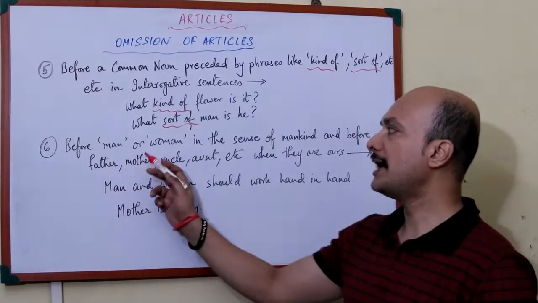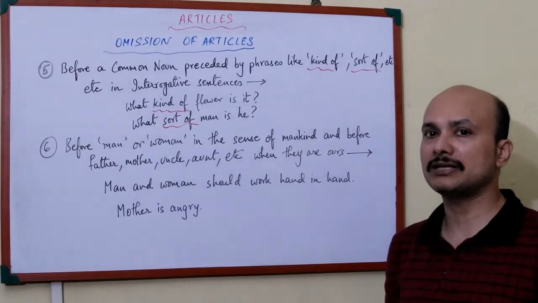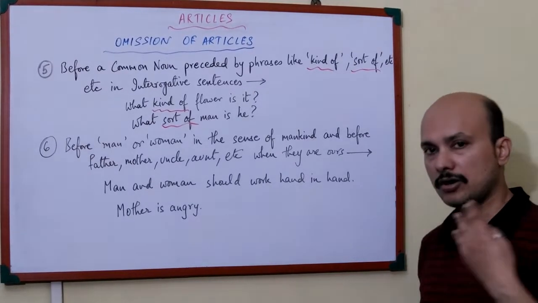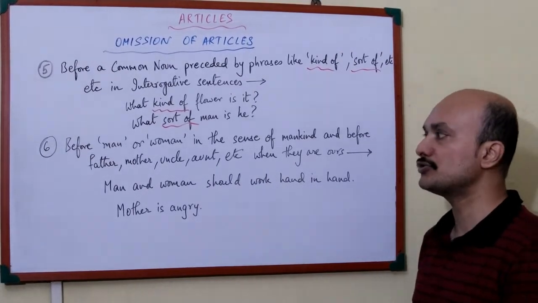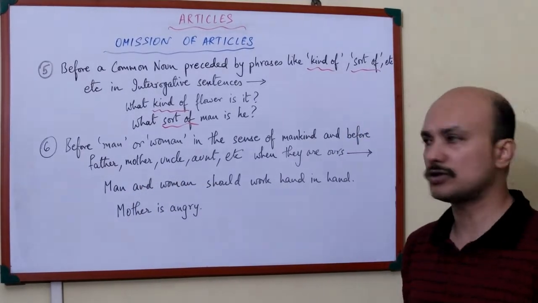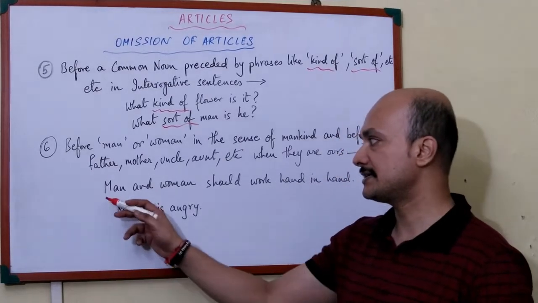Next rule, before man or woman in the sense of mankind. When we are referring to man or woman in the sense of mankind or their whole class, then we do not use any article. And before father, mother, uncle, aunt, brother, sister, all this, when they are our own. Let's see.